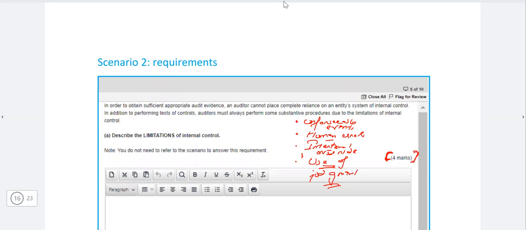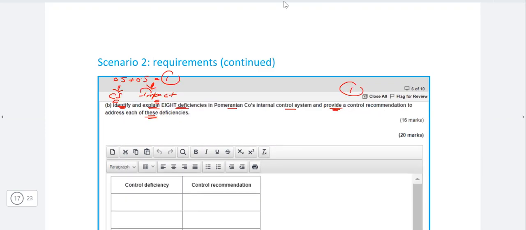So yes, limitations, and then we have the identify and explain 8 deficiencies in the internal control system. Now, one thing I need to explain more, that it is not about the specific system. Like usually the examiner says, in respect of the sales system, identify and explain the deficiencies. In respect of the purchase system, in respect of the payroll system. So it is in respect of the internal control system. That means it's a generic question.